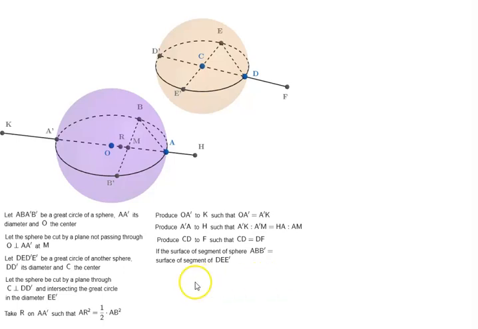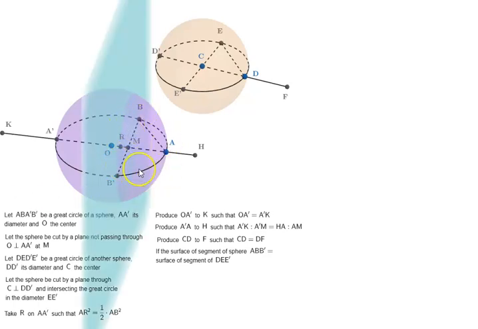Here what the proposition is saying is, if the surface of the segment of sphere ABB prime, what do I mean by that?